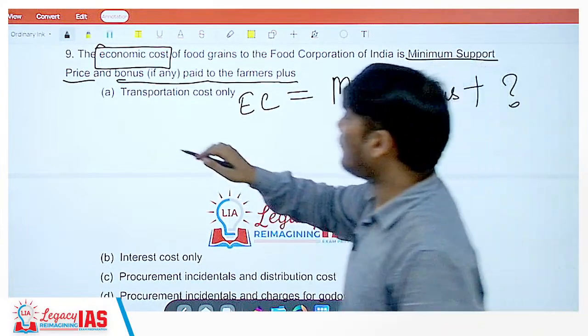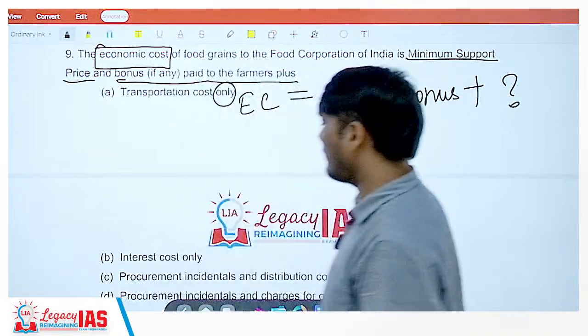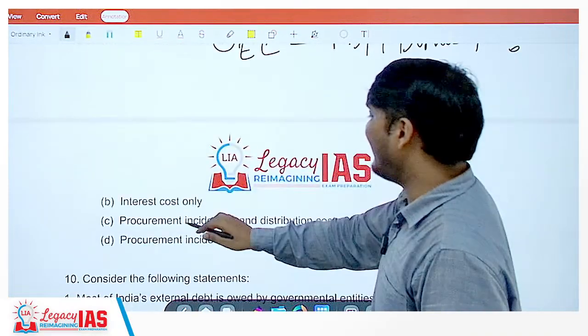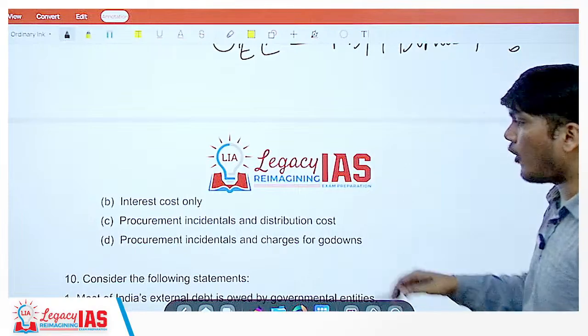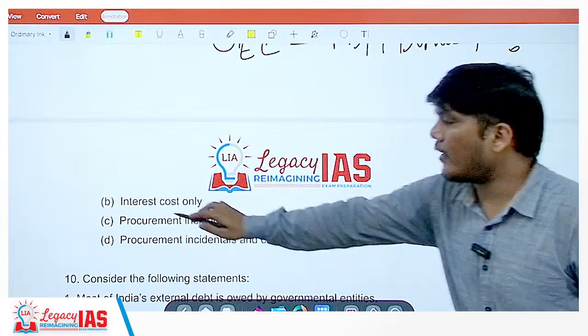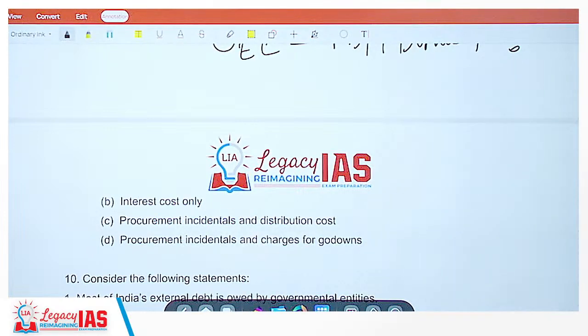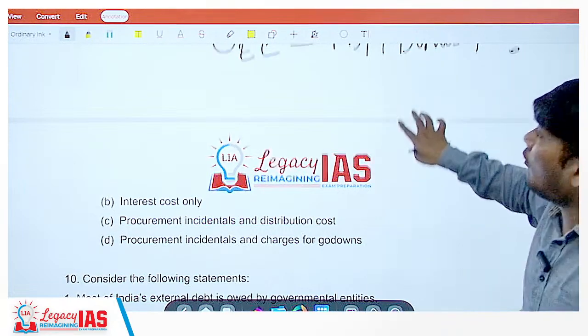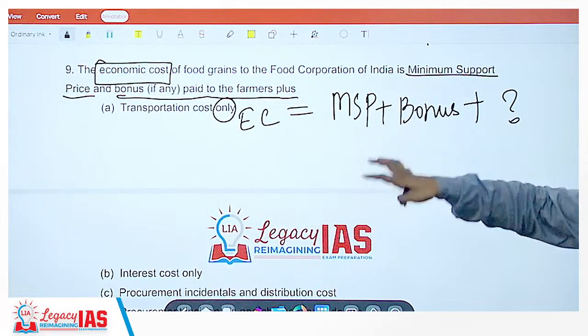Is it transportation cost only? Procurement incidentals and distribution cost, procurement incidentals and charges for godowns, or interest cost only? Again, you should know what economic cost actually is. It's very important.